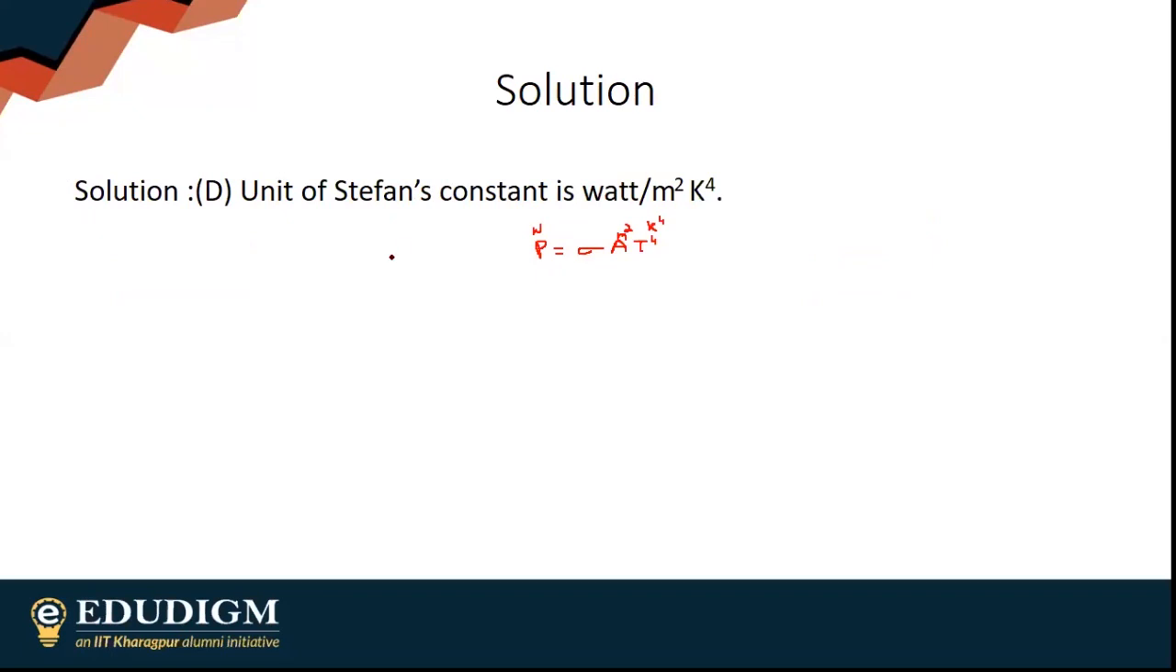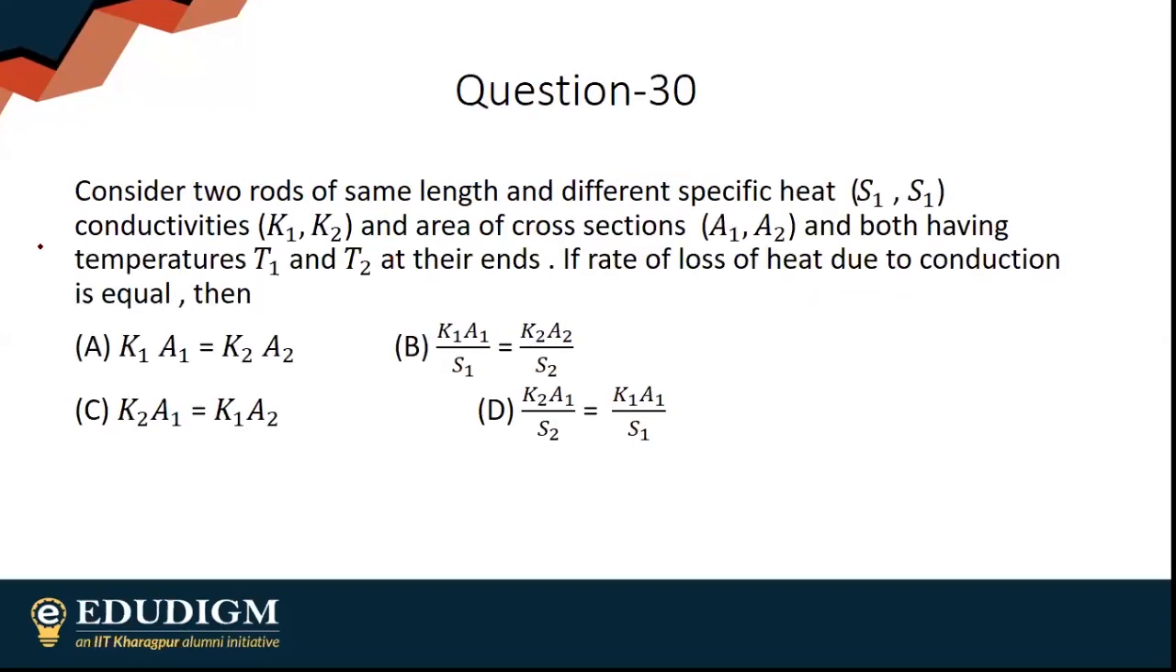Moving on to my next question. Consider two rods of same length and different specific heats S1 and S2. Conductivities are K1 and K2, and areas of cross section A1 and A2, and both have temperatures T1 and T2 at their ends. If the rate of heat loss due to conduction is equal, then which one of the following is true? Specific heats are given, conductivities are given.